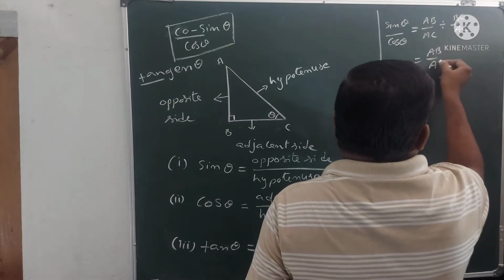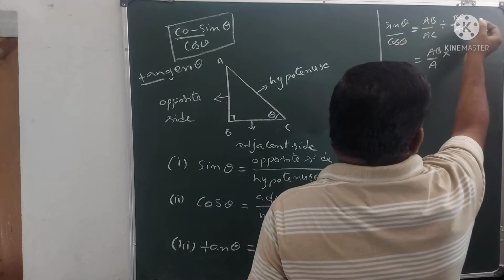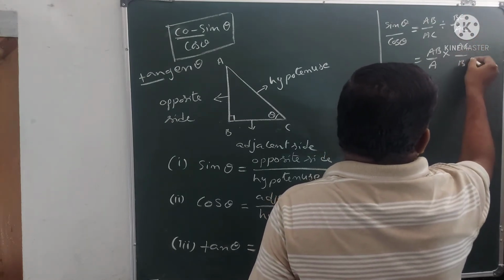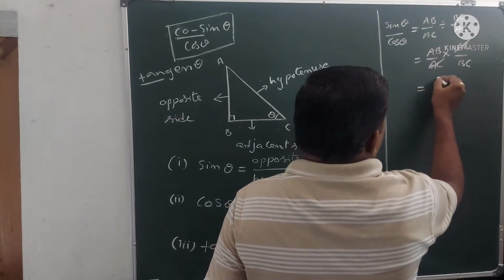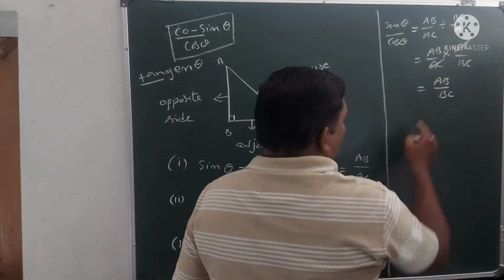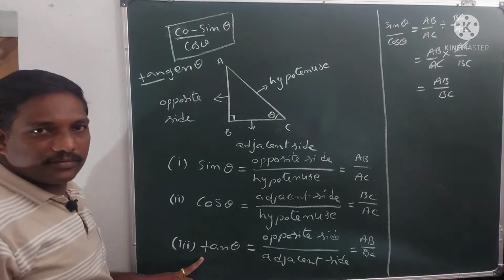Divided by becomes multiplied by, and we write the reciprocal of the second fraction, AC by BC. So AC gets cancelled, and we get AB by BC, which is nothing but tan theta.